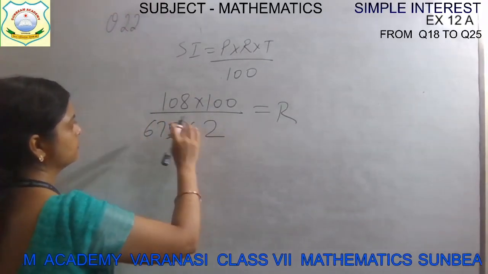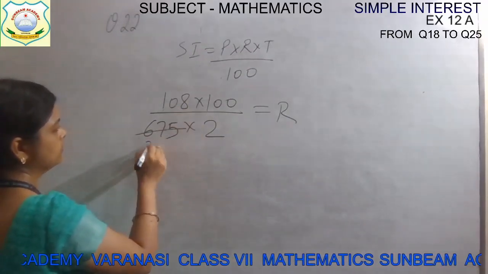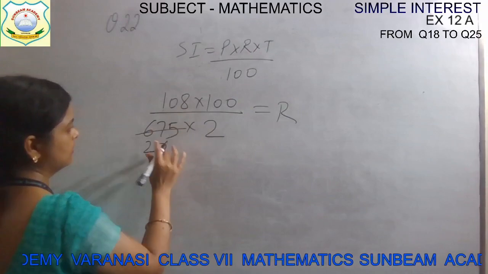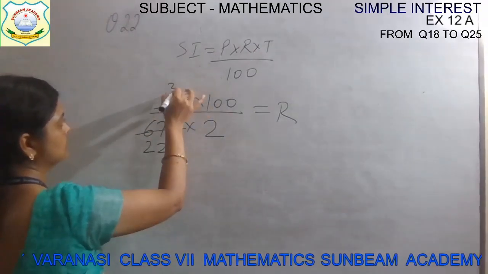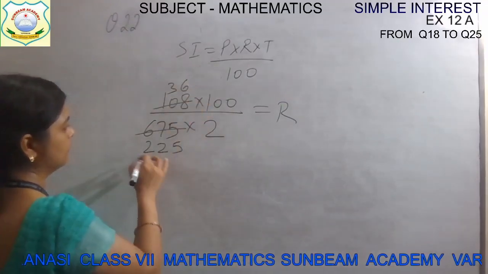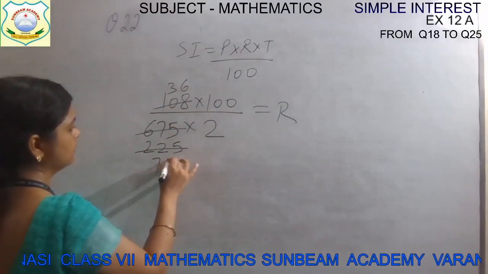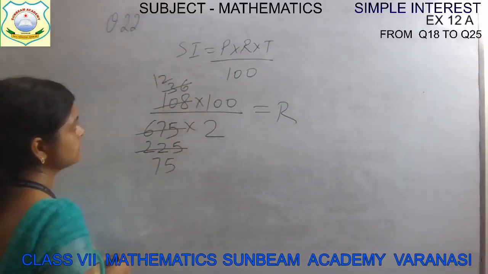It can be simplified. 3 2s are 6, 3 5s are 15, 3 3s are 9, 3 6s are 18. Again, 3 7s are 21, 3 5s are 15, 3 1s are 3, 3 2s are 6.